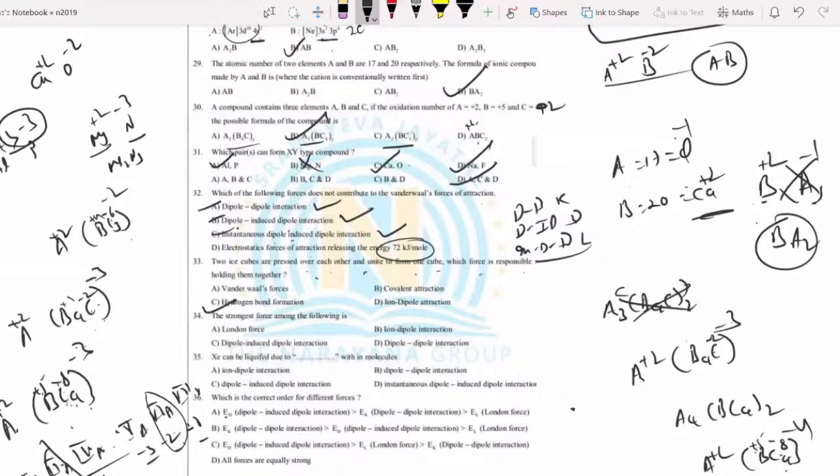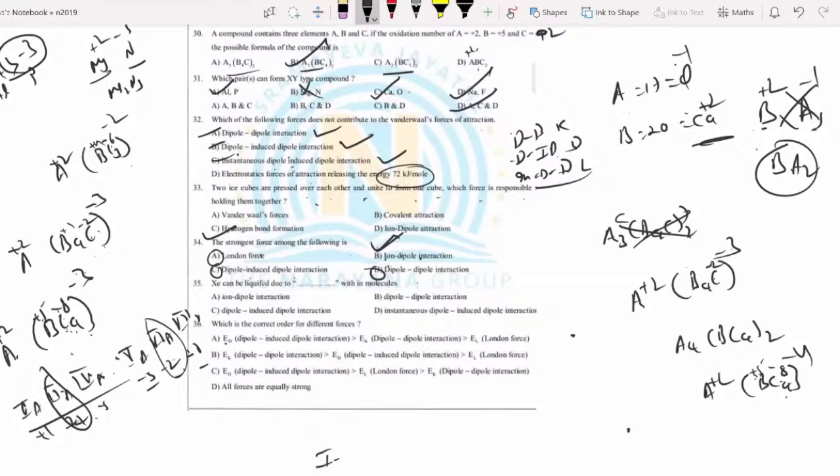Strongest force among the following: London, ion dipole, dipole-induced dipole, dipole-dipole. Sir, just now I told you, dipole, induced dipole, all these are van der Waals forces. They are weak when compared to ion dipole. Ion dipole, the real ion is there. That's why answer B. I will give you the logic also. Ion dipole is greater than ion induced dipole is greater than van der Waals force. Keesom is greater than Debye is greater than London. Compared to that, hydrogen bonding is the strongest of all of them.